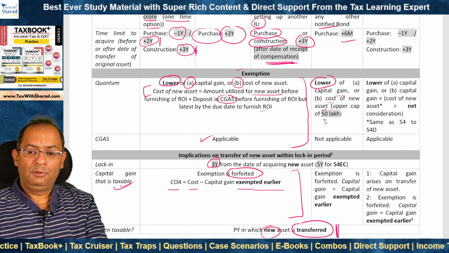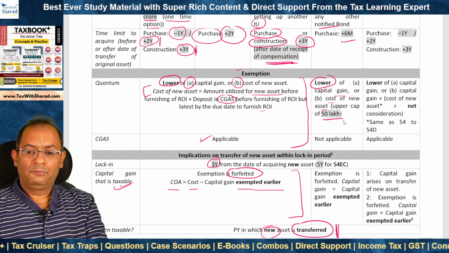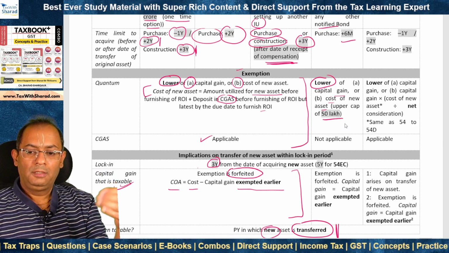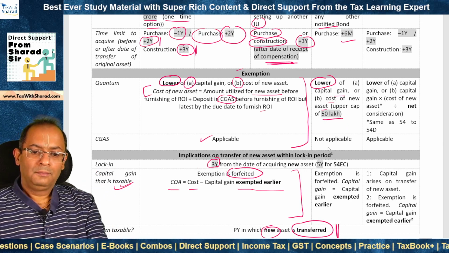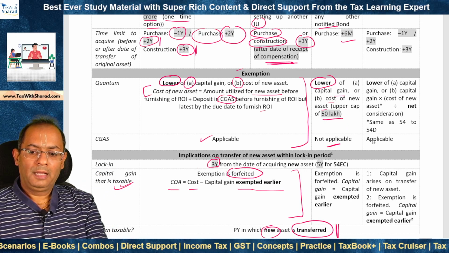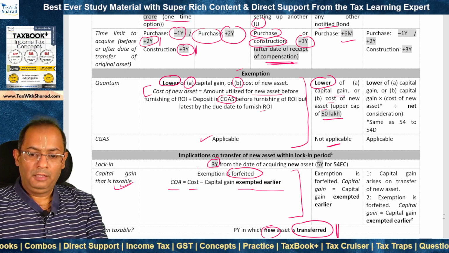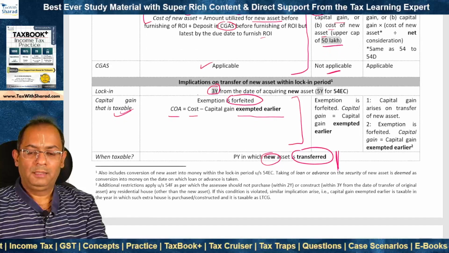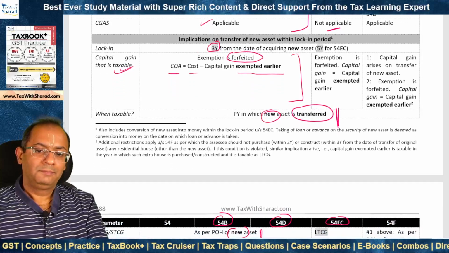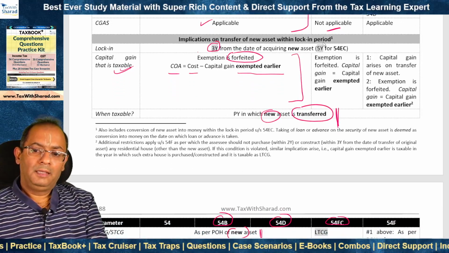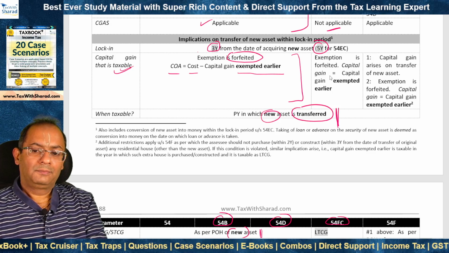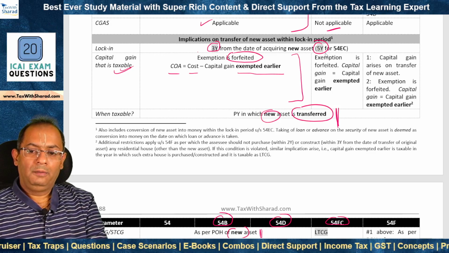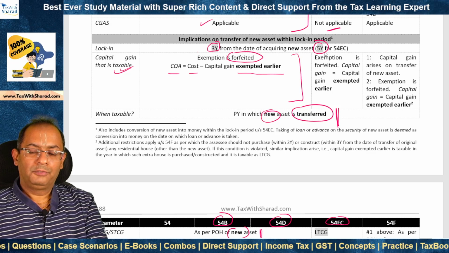But there is an upper cap of 50 lakh in terms of cost of new assets. So 54EC exemption cannot exceed the amount of 50 lakh. Capital gain account scheme is not applicable in case of 54EC. Now there is a lock-in period in terms of new asset. That means the bonds that have been purchased. And there is a higher lock-in period of 5 years, so the bond should not be transferred or sold within the period of 5 years.